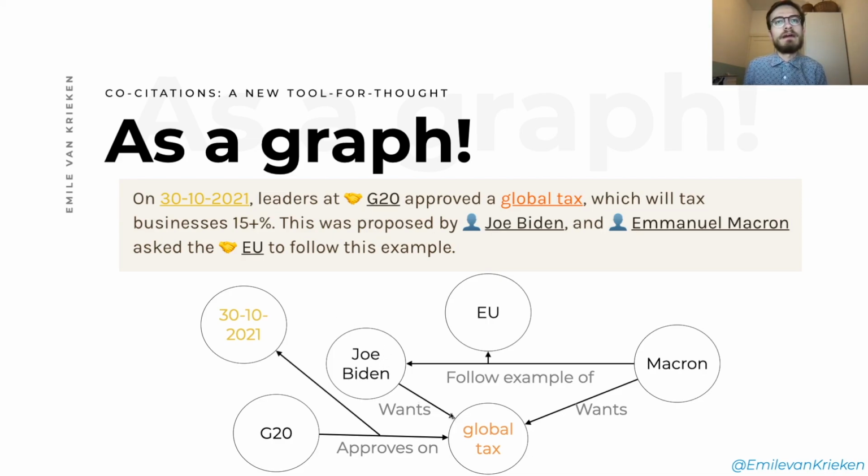So, we add a link to this knowledge graph to say that Biden and Macron both want the global tax. Another nice bit of information was that the G20 approved the global tax on the 30th of October. And Macron also asked Joe Biden to follow the example of wanting this global tax. So there are all kinds of bits of information that can be modeled by this graph. And obviously making this graph is complicated and hard, and not something we really like to do, right?